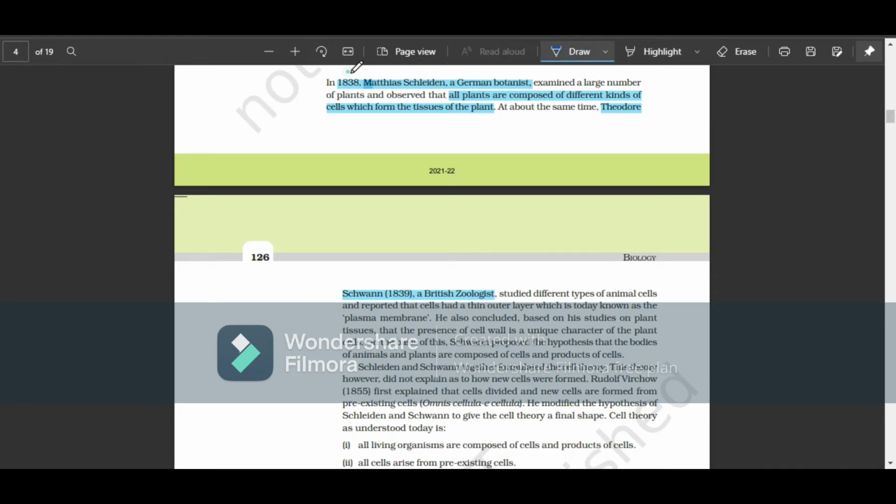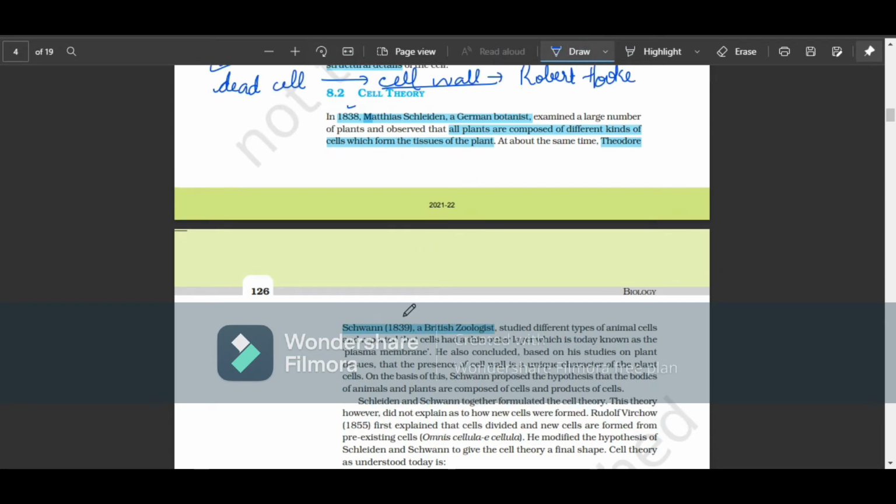Remember the point: 1838, 1839. Matthias Schleiden, Theodor Schwann. Botany and zoology, Schleiden and Schwann.